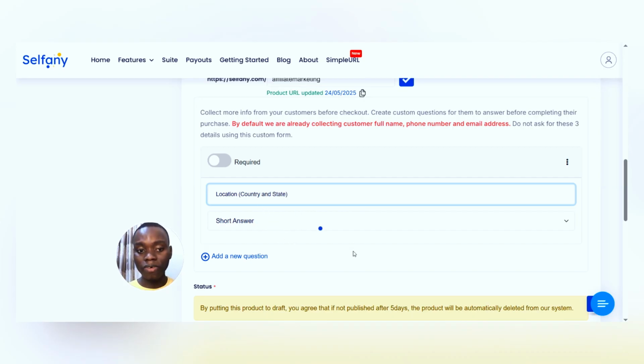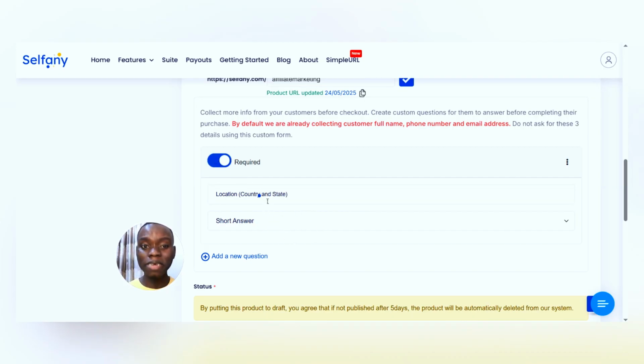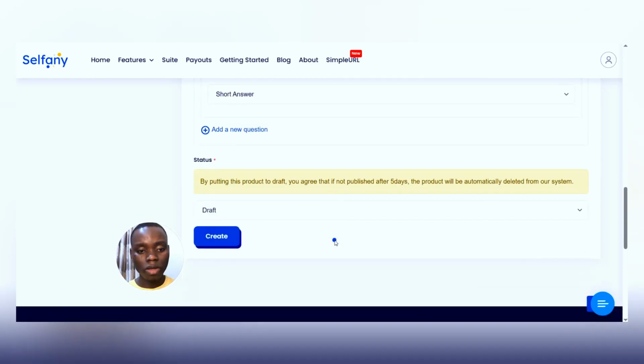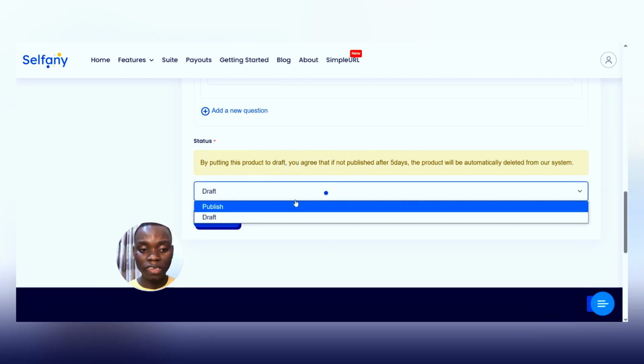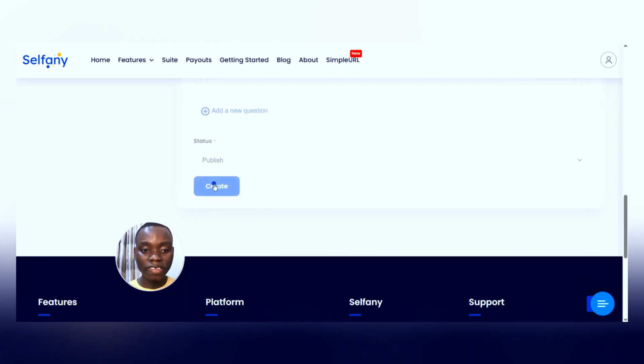Now for short answer, they will actually have to do that. If you put required, it means they will have to fill it before they can check out. And this depends on you. And finally, status. If you make it draft, it means it's not going to be fully published yet. So you could either leave it as draft or you can publish it. But for this case, let's just publish it so that we can view the front end and see how it looks like. And click on create.